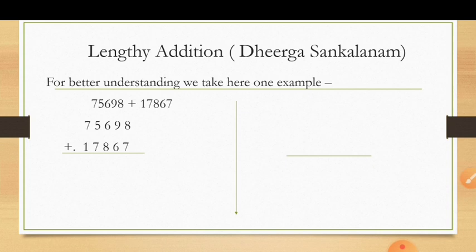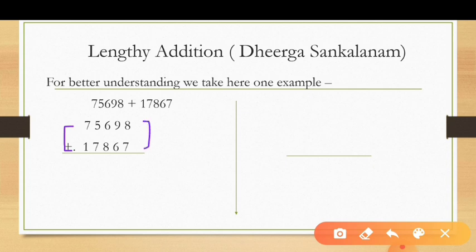Look at the digits from left to right. In regular maths we solve from right to left, but in Vedic maths you solve from left to right. First look at 7 plus 1, the answer is 8.